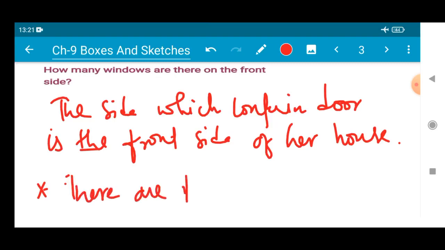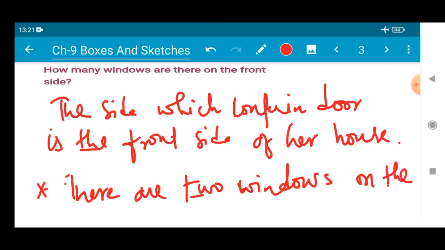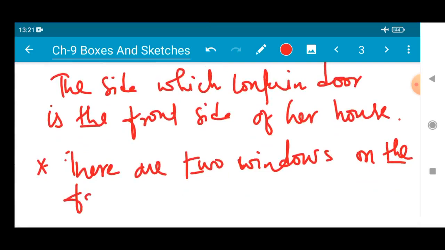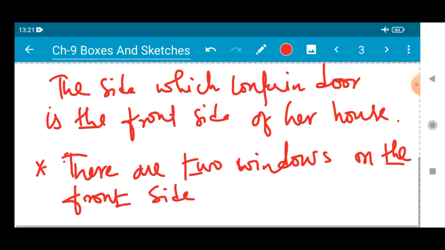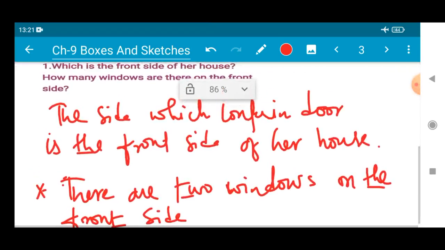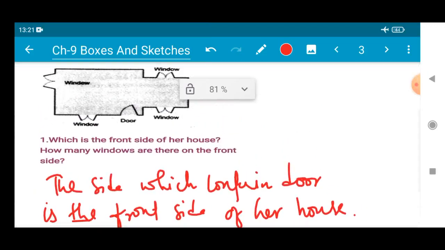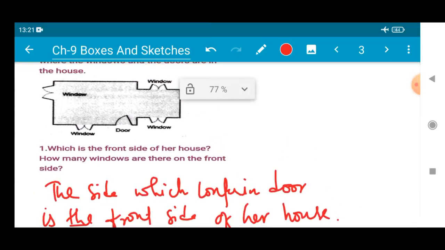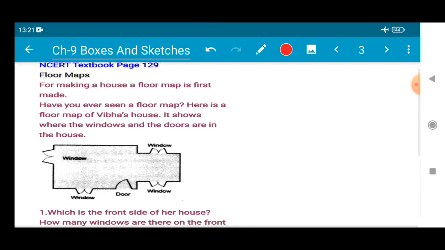There are 2 windows on the front side. Okay, so this is how we will represent, looking at the floor map of any house.